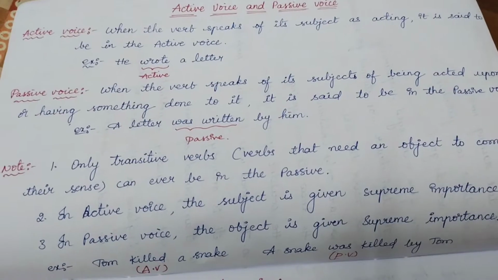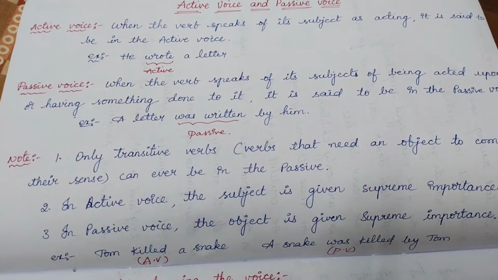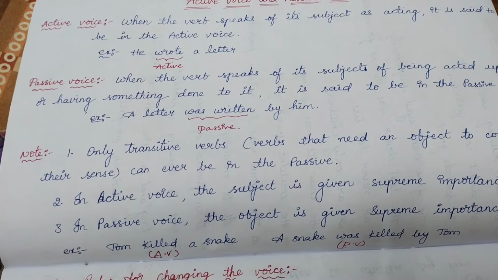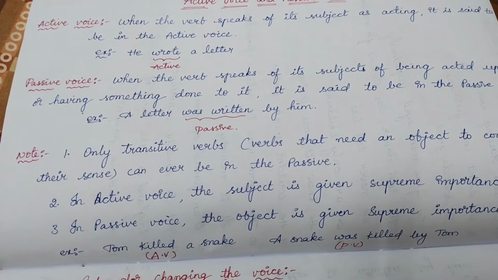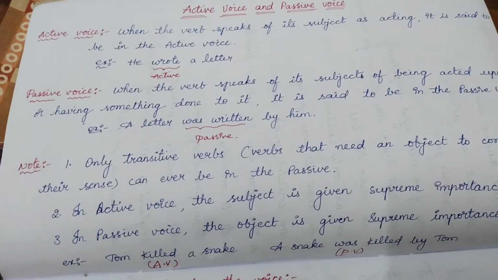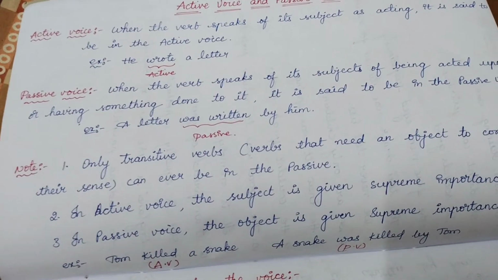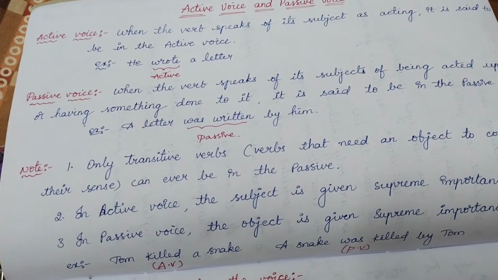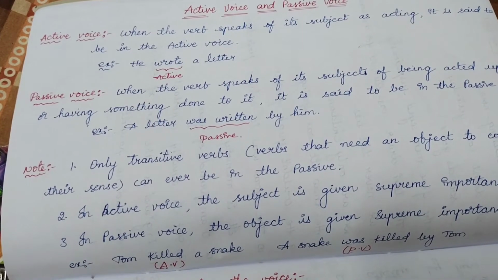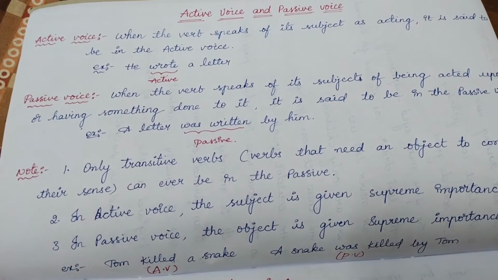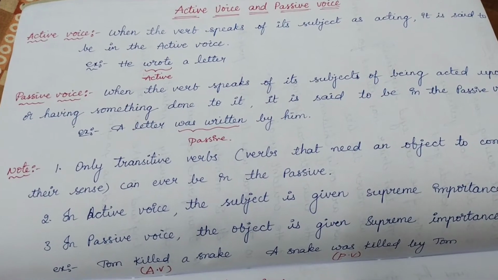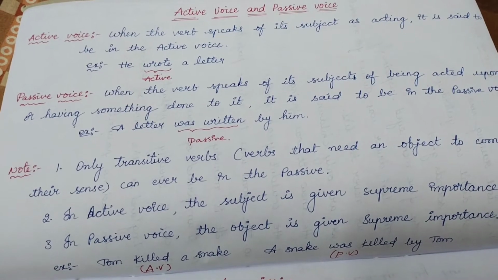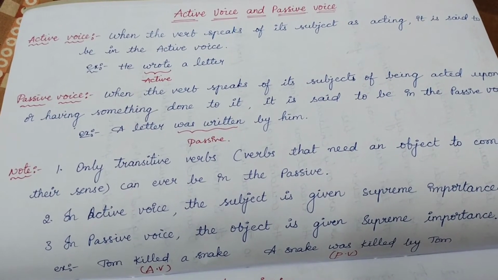So here the subject is a letter, but it was written by him. So here the verb is representing the letter, called subject, which is acted upon by the object called him. So to be simple, if the subject plays the active role, it is active. If the object plays the active role, it is passive.